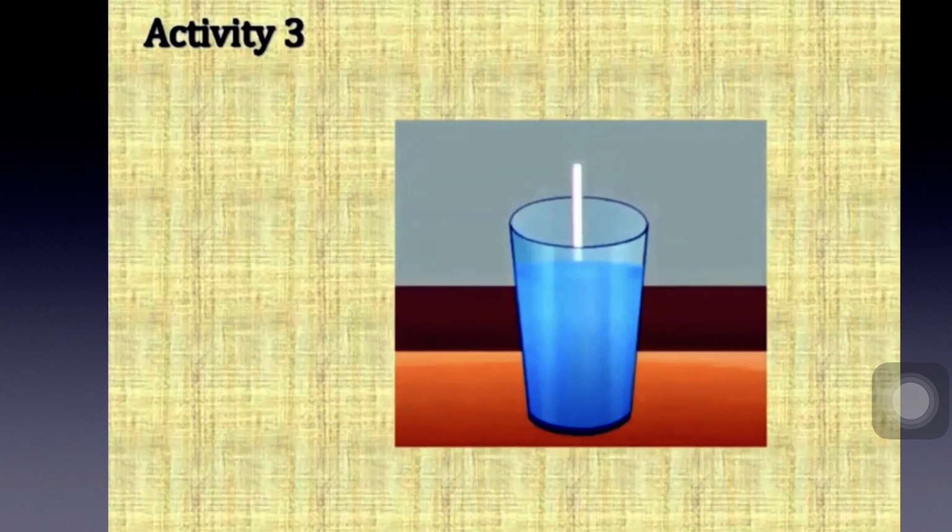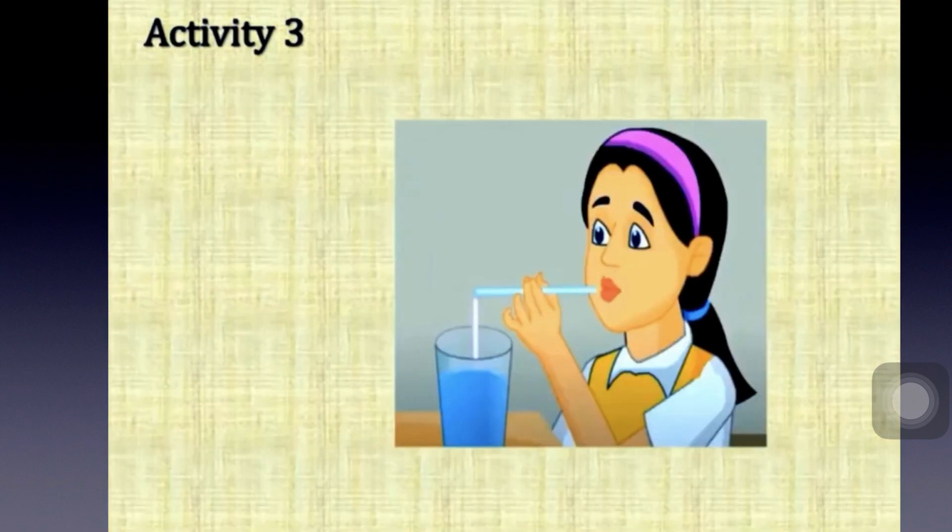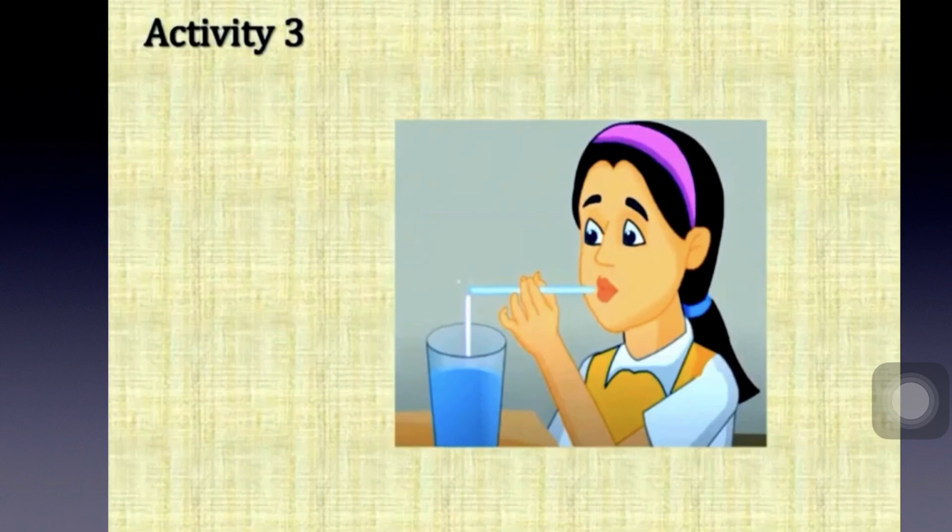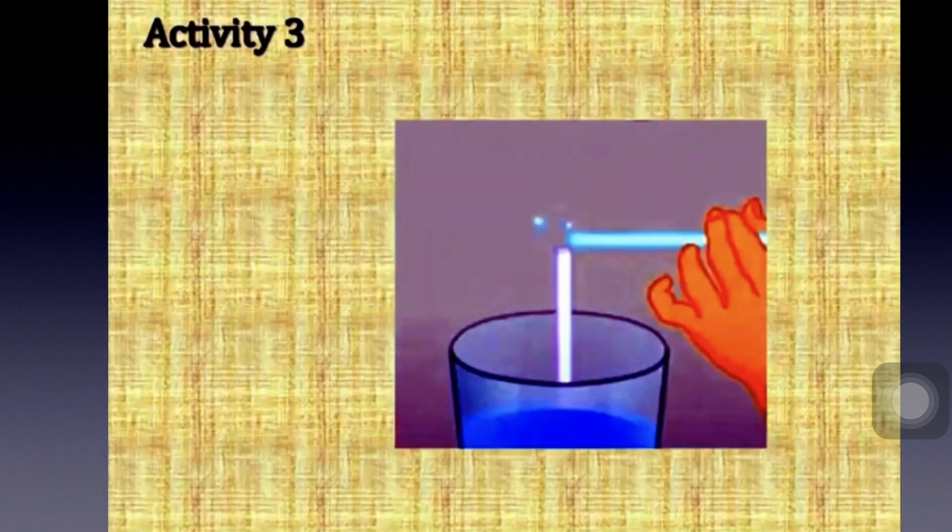Let us see an activity. Take some water in a plastic cup and hold a straw in it. Hold a small piece of another straw near the upper end of the first straw and perpendicular to that straw. Blow hard through the small piece of the straw. You will find a fountain of water.